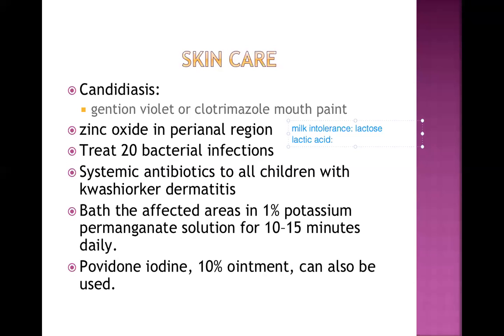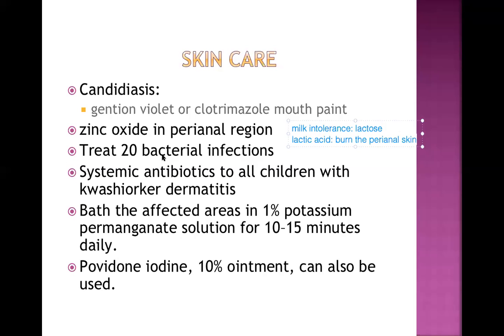So when it is passing along with the stool, it will burn the anal or perianal skin. Perianal skin means the skin around the anus will be burnt by this lactic acid. The treatment for this condition is zinc oxide. Never forget this. Just apply zinc oxide there and it will take care of the situation.